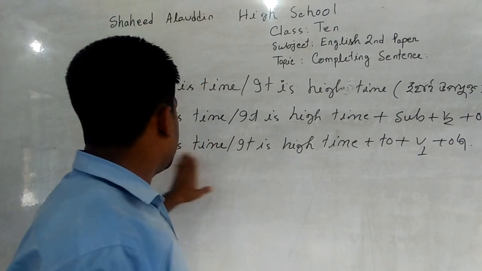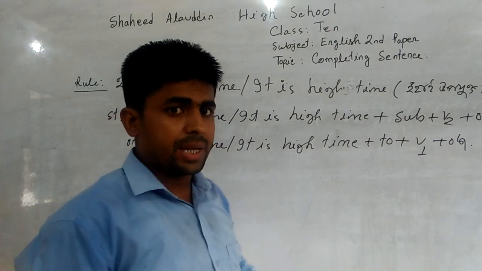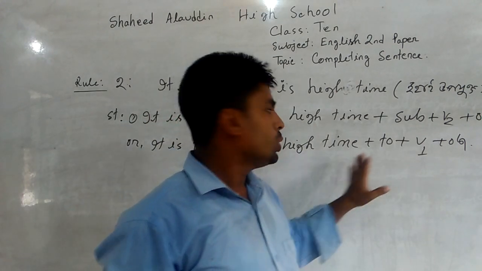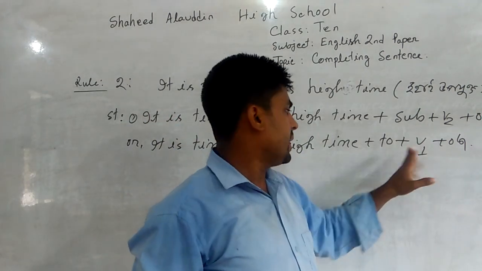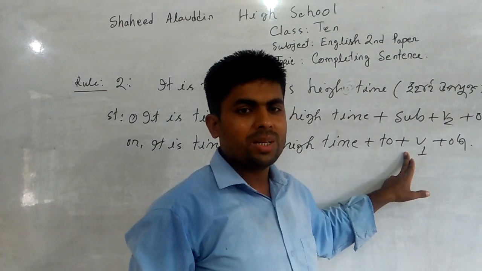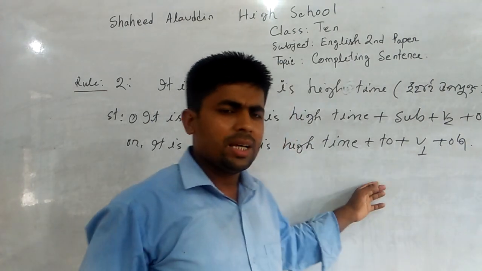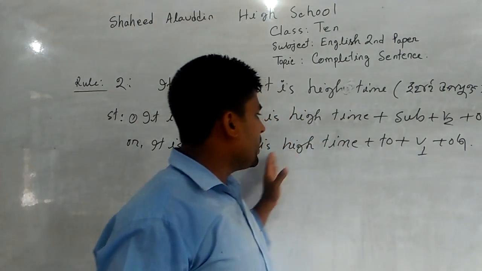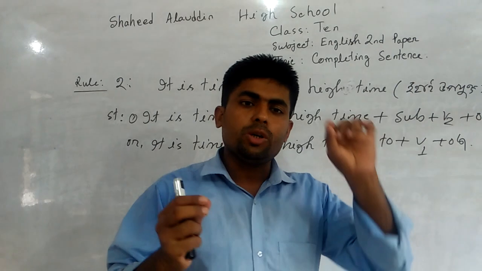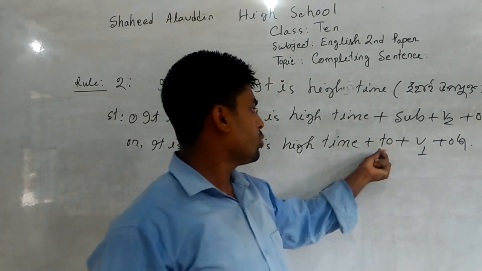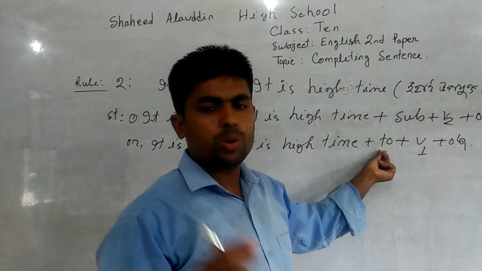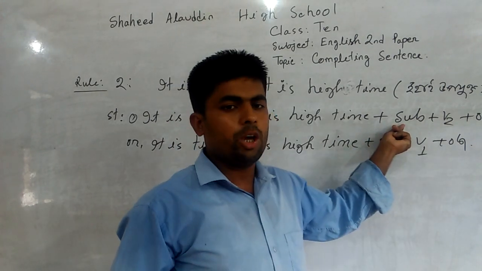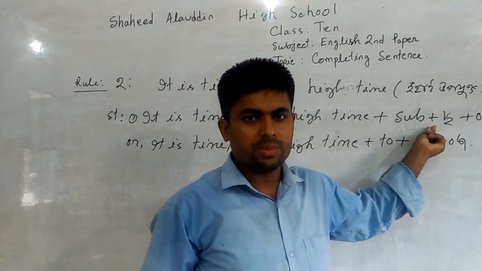Again, if there is no subject, we have to use to plus present form of main verb, then object. You can use subject according to the first rule. When there is no subject, you can use subject or to. If you use to, you have to use the present form of main verb. If you use subject, you have to use the past form of main verb, then object.